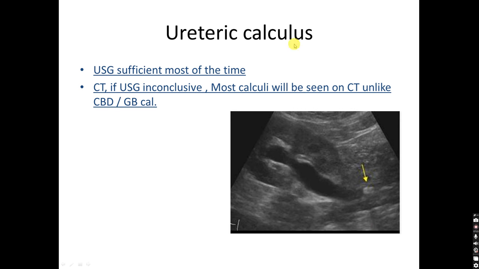Ureteric calculus: typically the patient will have loin to groin radiating pain, some urinary complaints, and vomiting will be there. USG is sufficient most of the time. CT has a limited role. This is a kidney showing a dilated pelvicalyceal system and ureter, and there is a calculus here in the path of the ureter.